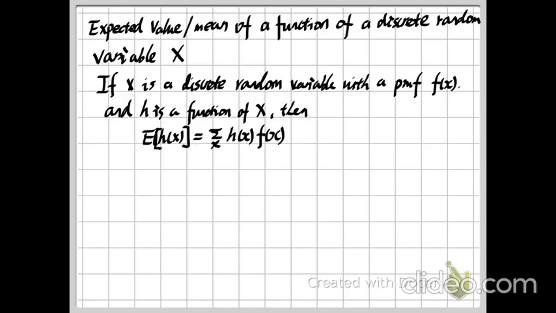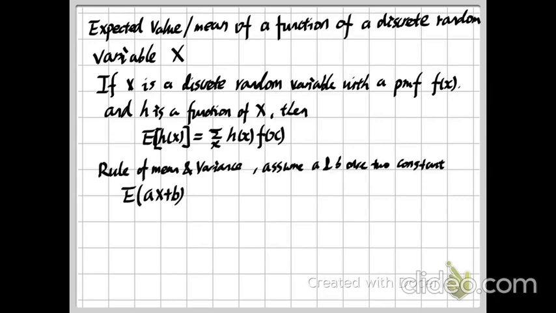Based on this property of our mean, we can have the rules for our mean and variance. Let's assume a and b are two constant numbers. Then the mean of ax plus b becomes a times the mean of x plus b. And the variance of ax plus b becomes a squared times the variance of x.